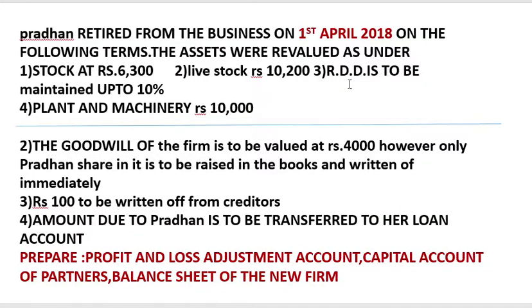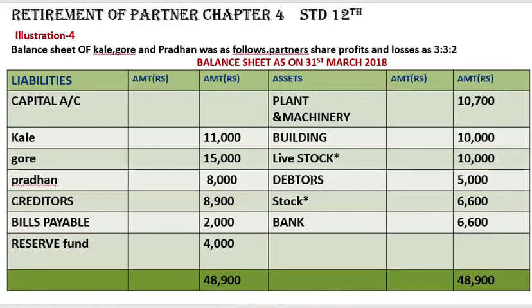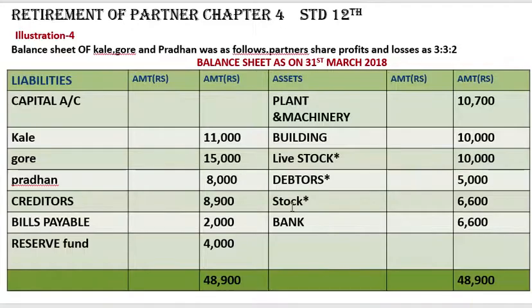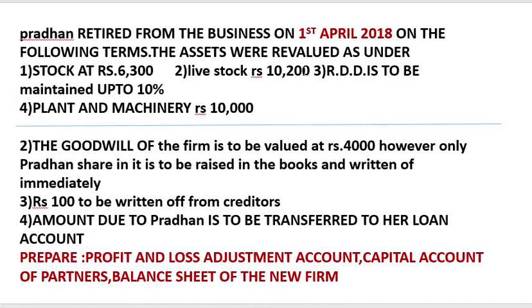RDD to be maintained at 10%. RDD means debtors. Stock, livestock, debtors, plant and machinery, these are done.